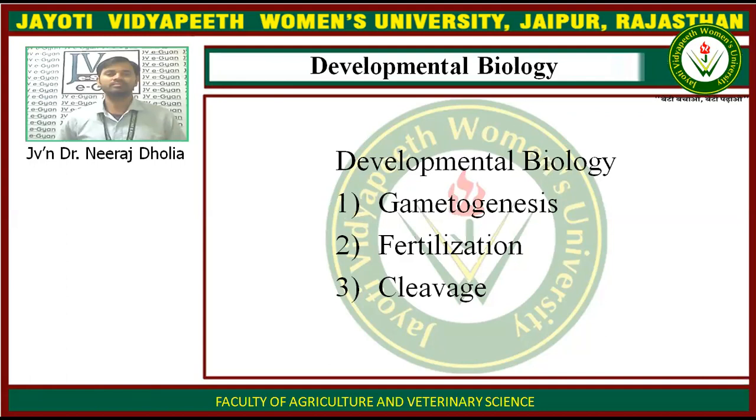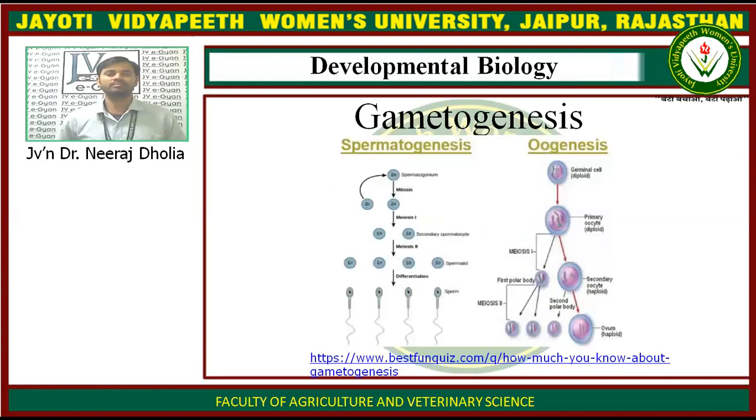First of all, we have to understand gametogenesis. Gametogenesis is the production of gametes. What are gametes? Gametes are cells with a single set of chromosomes which take part in the formation of the zygote.